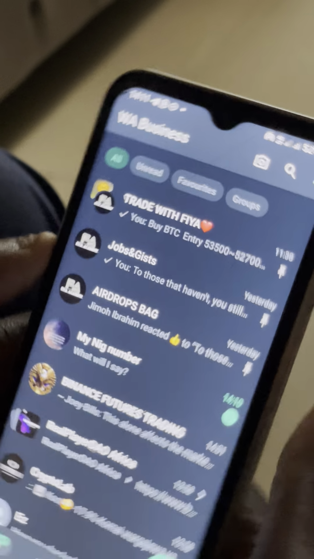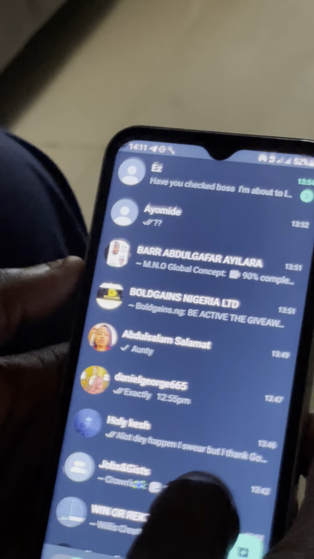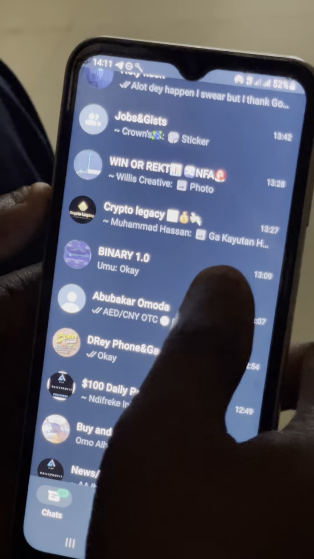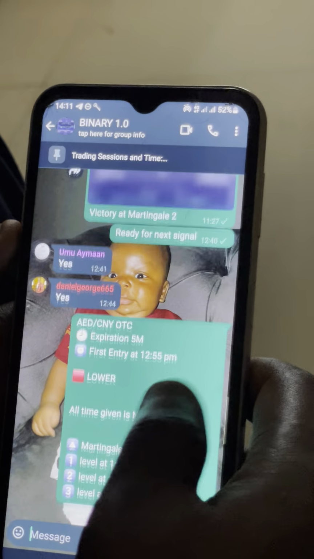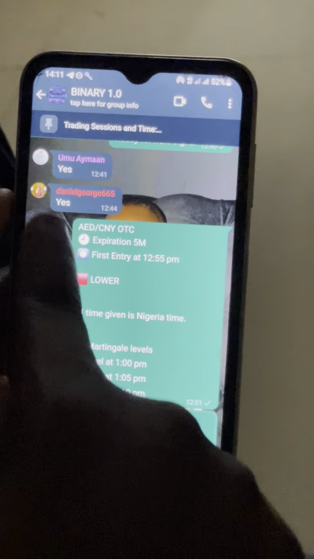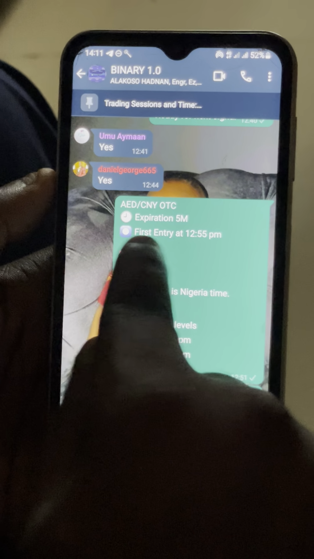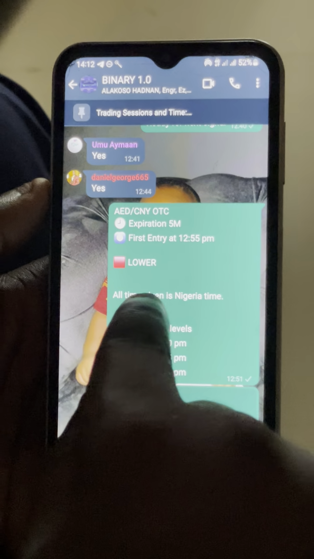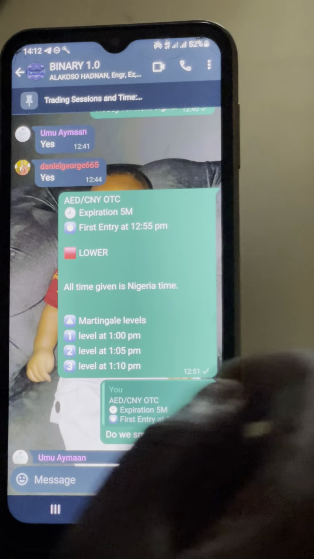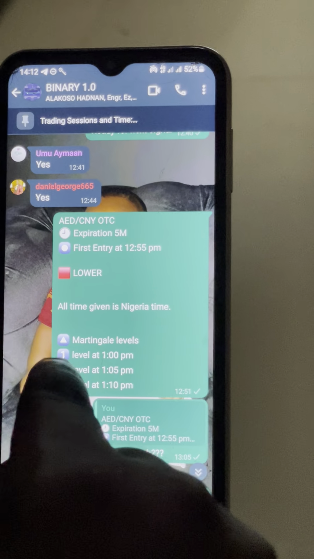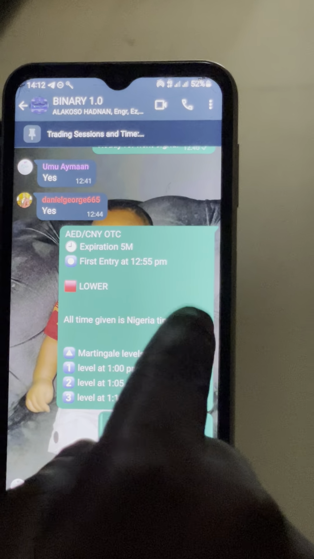So let us go back to the signal. This is the signal that we are using. We have already searched for the name of the token. Expiration 5 minutes, first entry lower. All time given is Nigerian time. Now, they said Martingale levels. Martingale level 1 at 1 p.m.